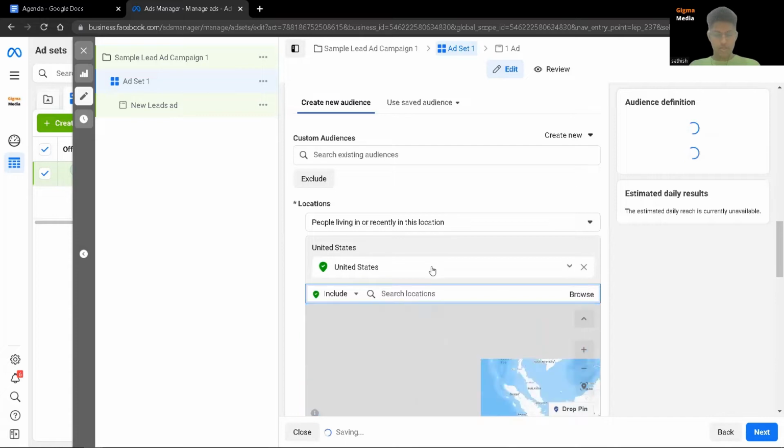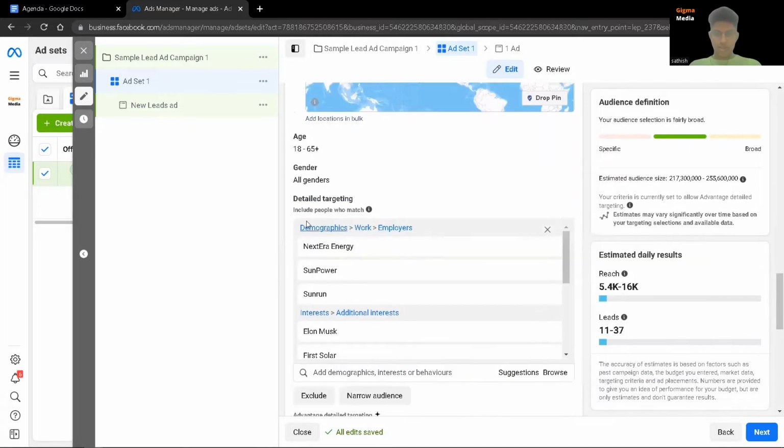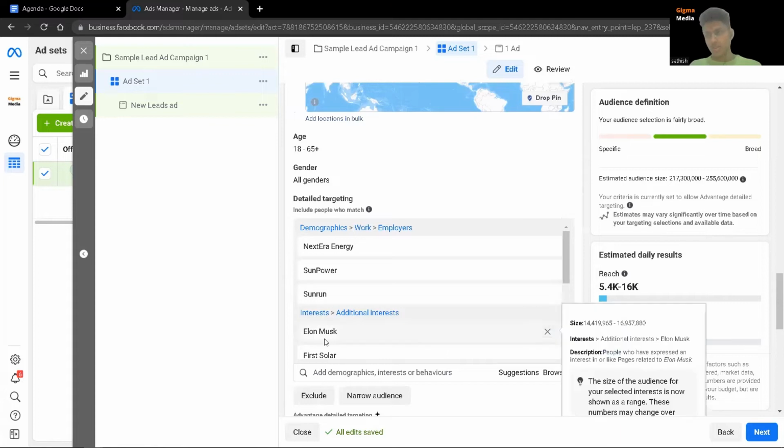Right, just select United States. And then age, I would highly recommend, the age doesn't really matter. You can just put 18 to 65 plus, you need to touch this. Gender doesn't matter. Now for the detailed targeting, I highly recommend you take this sample here.